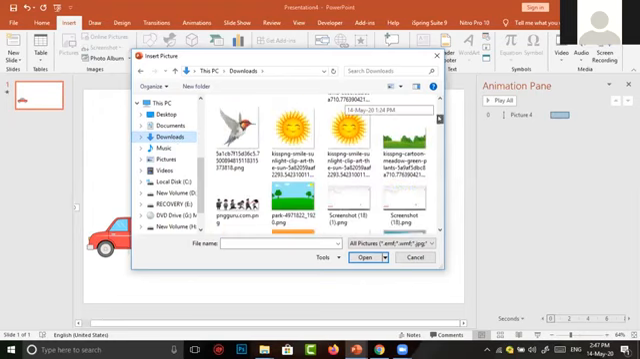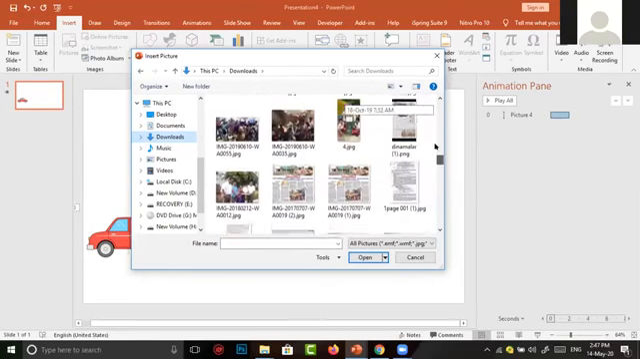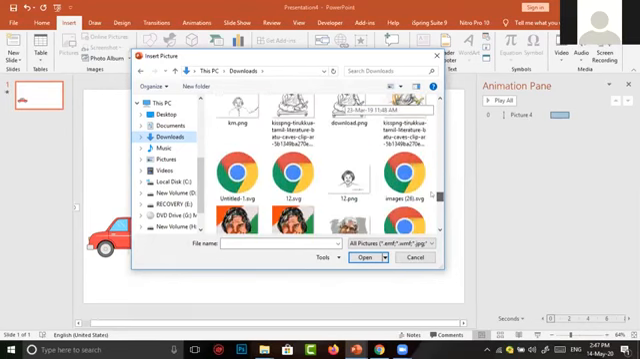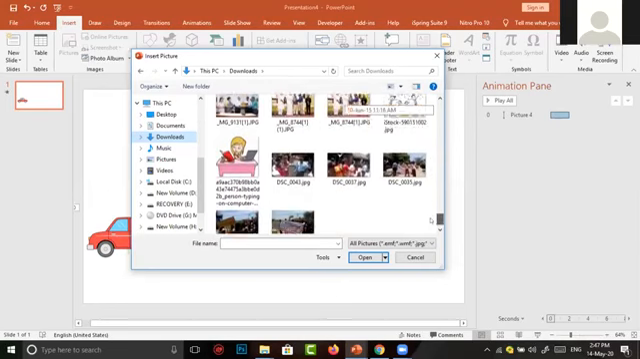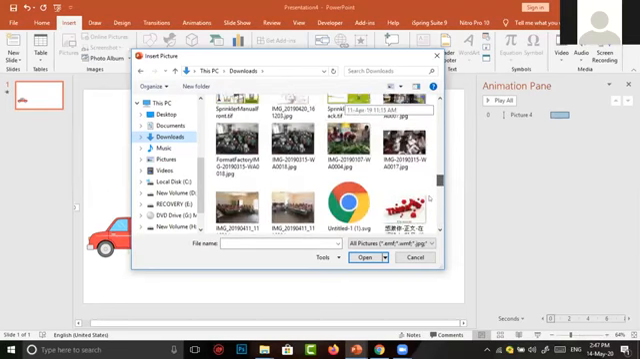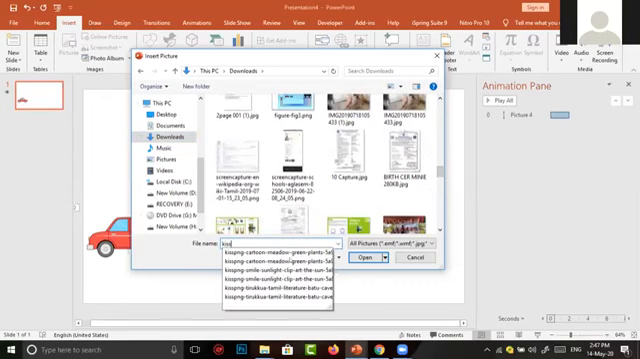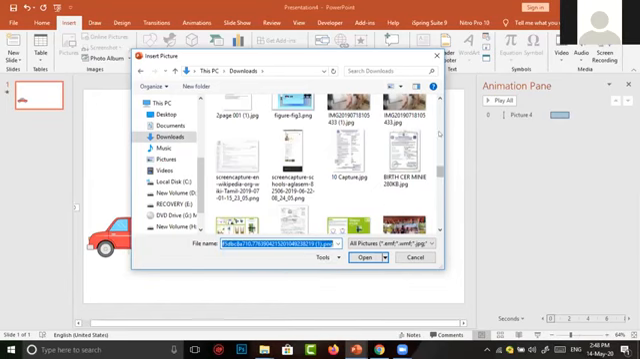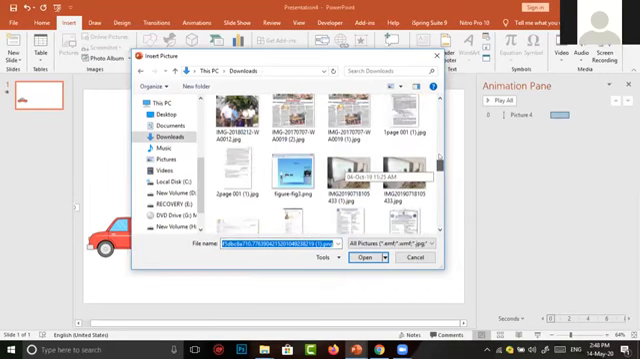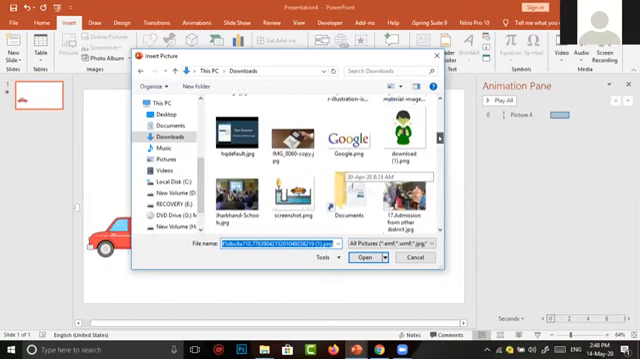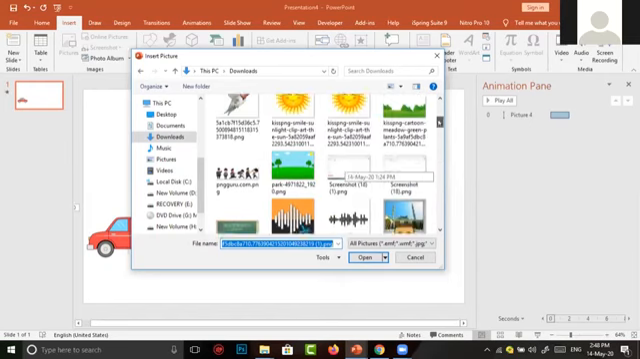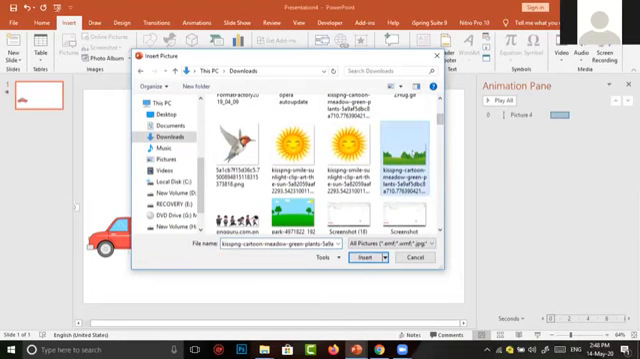So I click on Downloads on the left column. Here, it is at the top itself. It moved. Move up, upward. Here is the image. I select the image and just click on Insert.